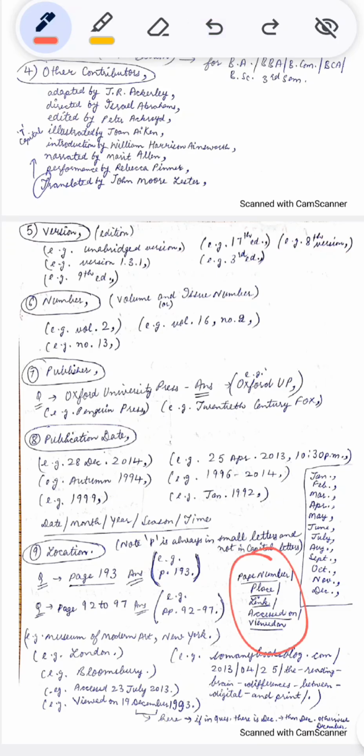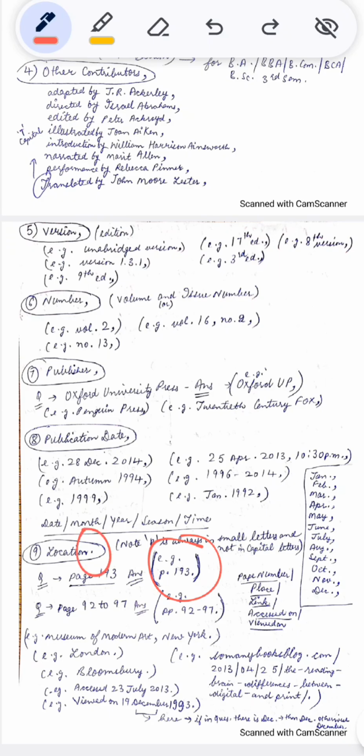Location can be page number, it can be a place, it can be a link, it can be the date on which the thing was accessed, the date on which that article was viewed. Now, if in the question you are given just a single page number 193, the answer will be p dot 193 dot. Why dot?